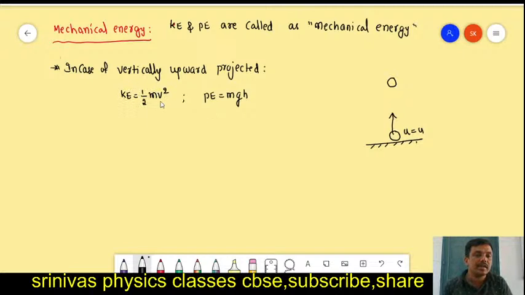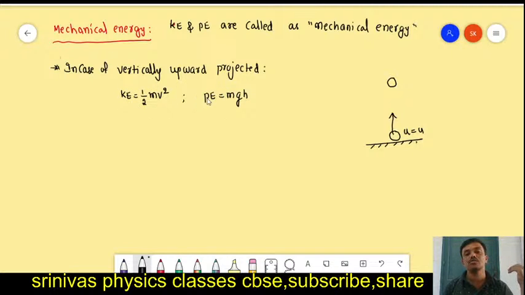Kinetic energy means every moving body has it. For example, a car is moving, a bus is moving; that moving body has kinetic energy. The formula is half mv square, where m is the mass of the body and v is the velocity of the body. Kinetic energy is the energy possessed by a body due to its motion.